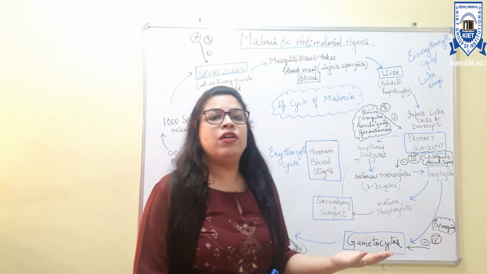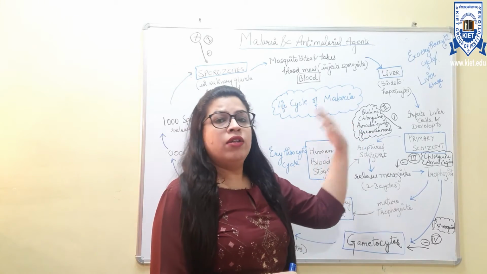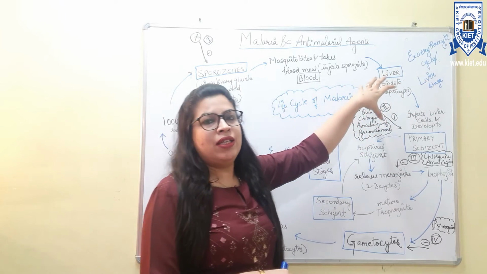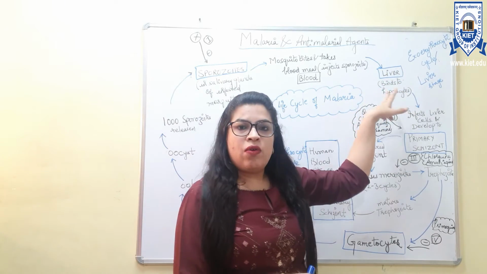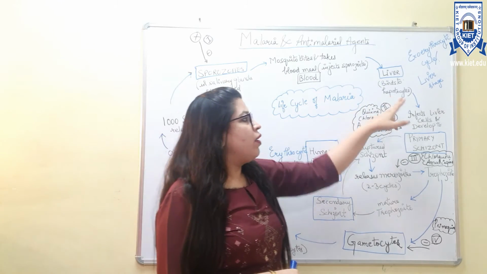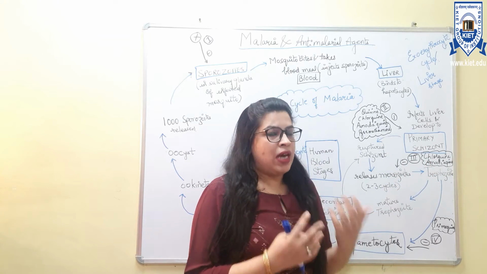Exo means exterior to the erythrocyte, which means our RBCs. It is playing the role outside the RBCs, and they are infecting basically inside the liver. The liver cells are also known as hepatocytes, and these sporozoites bind to the hepatocytes, which infects the liver cells and develop into primary schizoid.